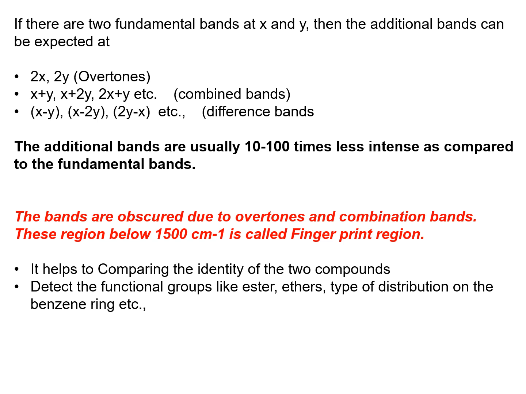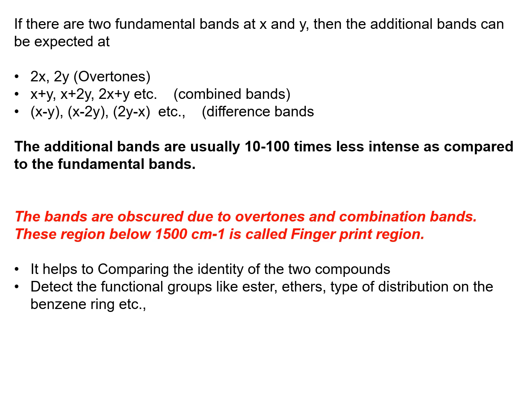The bands are obscured due to overtones and combination bands. The region below 1500 centimeter inverse is called the fingerprint region. You should remember what the fingerprint region is. It means the bands are obscured due to overtones and combination bands in the region below 1500 centimeter inverse.